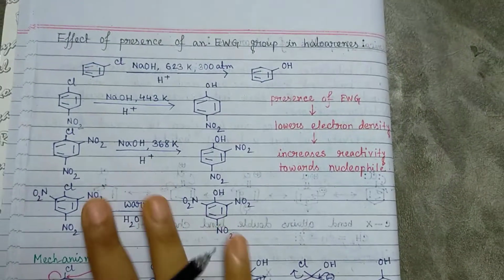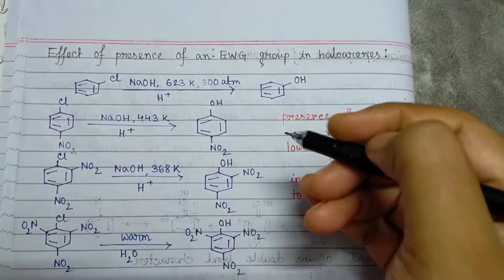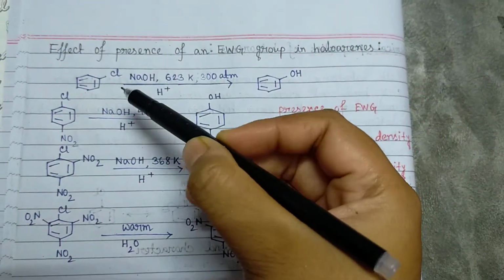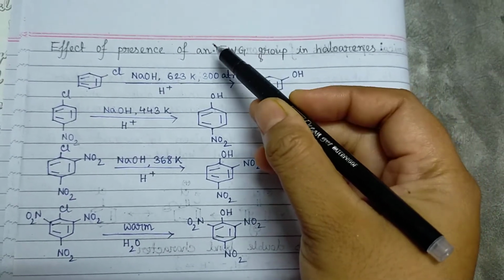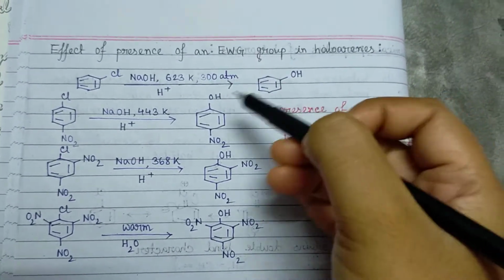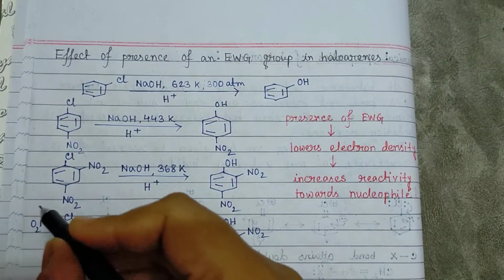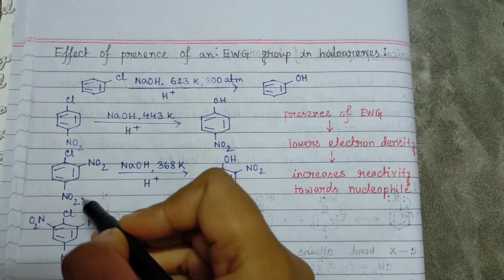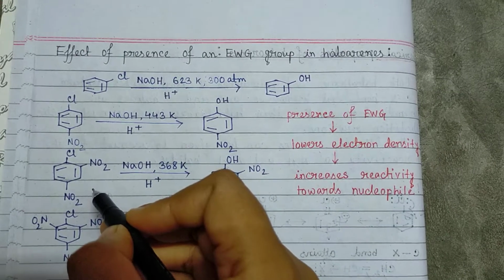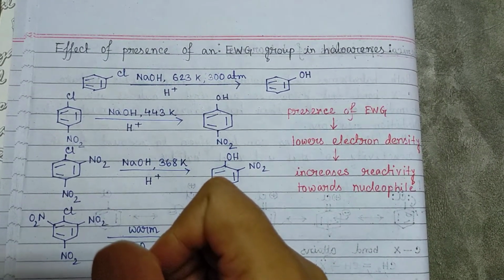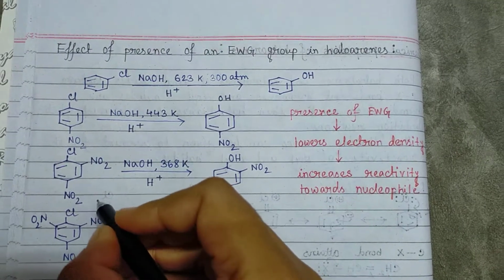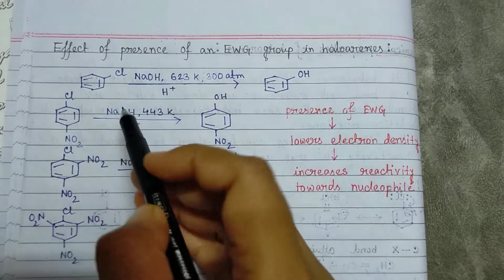But if we observe, we can see that the reaction can be done in some condition. What is that condition? The condition is the presence of an electron withdrawing group. That means if we add an electron withdrawing group to the benzene ring, it will decrease the electron density in the benzene ring, and now a nucleophile can attack that benzene ring.